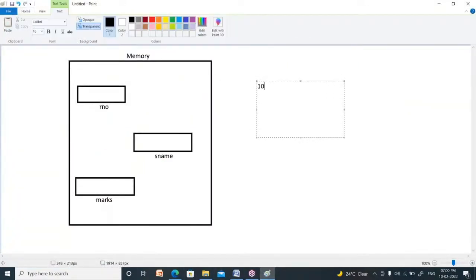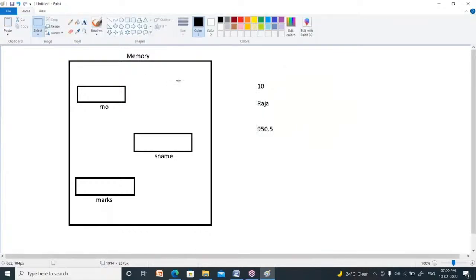Now, see here, roll number means it is a number. Roll number 10. Student name is a string. Marks are 950.5, like that. So roll number equal to 10. Student name equal to Raja. Student marks equal to 950.5. What is the data type of 10? It is nothing but integer. So integer roll number I represented here.